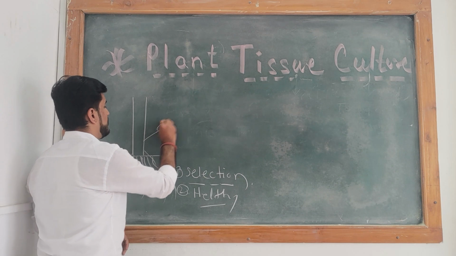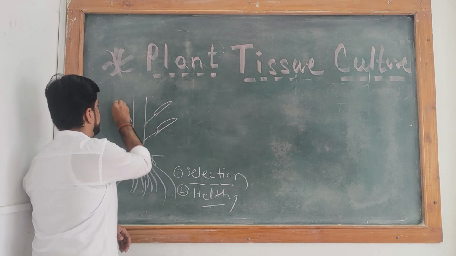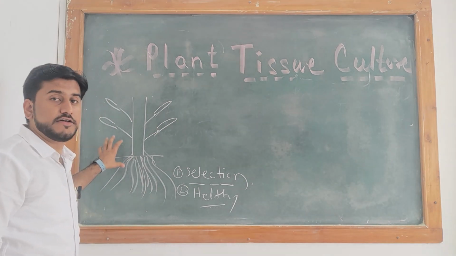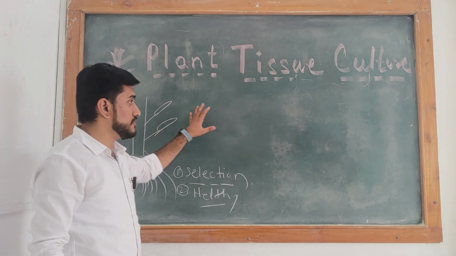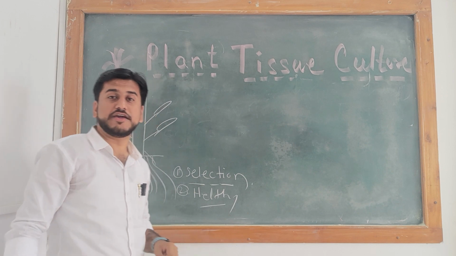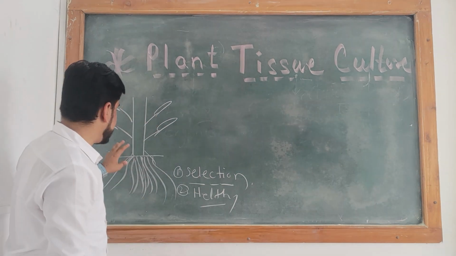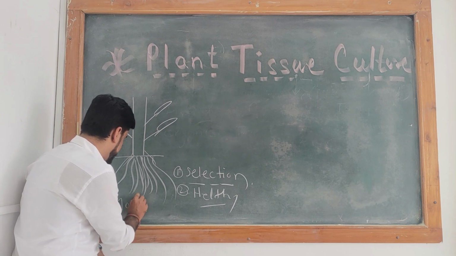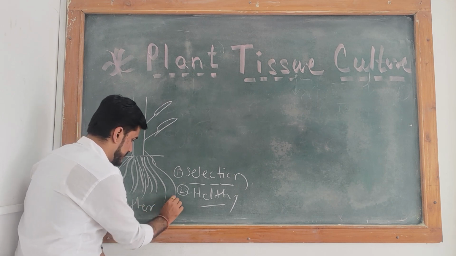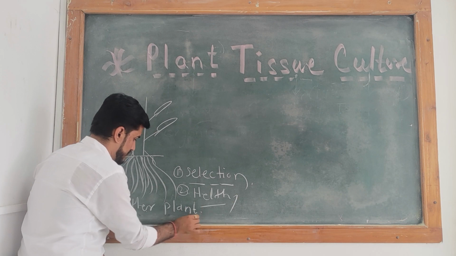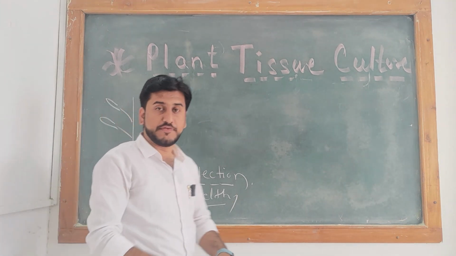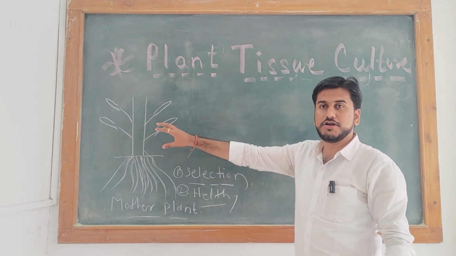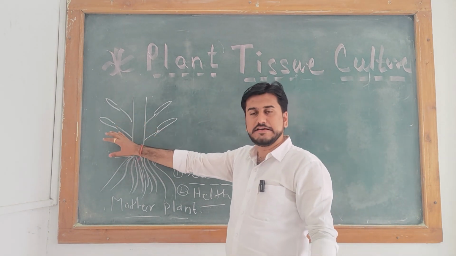So for example, this is the first plant we are selecting for reproducing the new plant body by using the tissue culture method. This selected plant is known as the mother plant. So you have to select this mother plant, and it should be healthy or disease free.